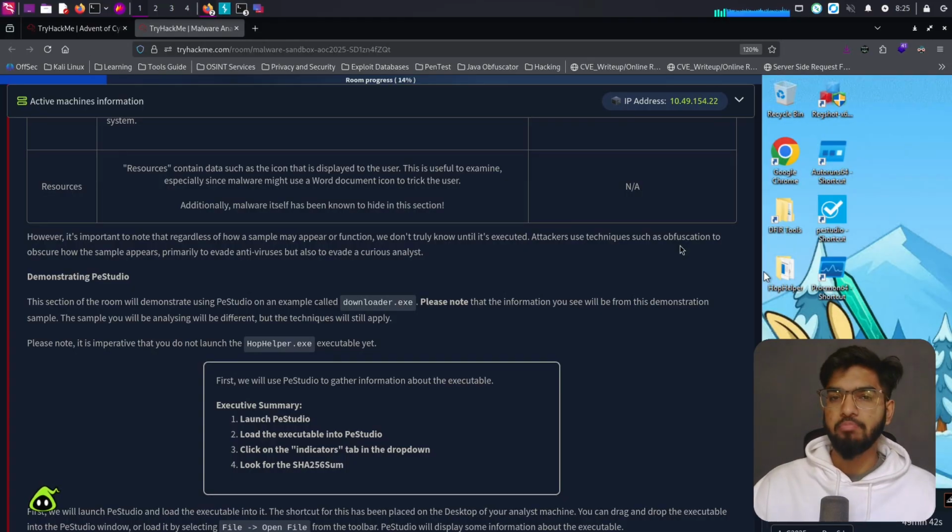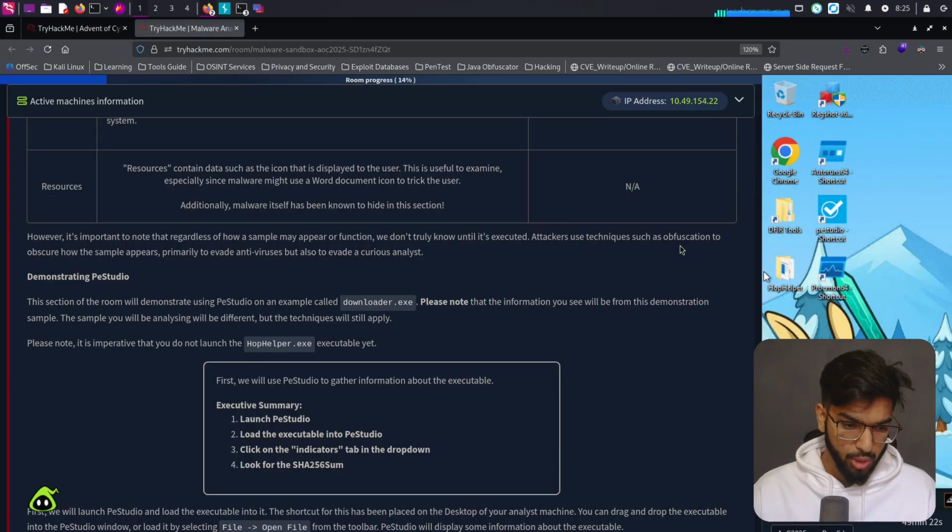However, it's important to note that regardless of how a sample may appear or function, we truly don't know until it's executed. Attackers use techniques such as obfuscation to obscure how the sample appears, primarily to evade antivirus but also to evade a curious analyst.